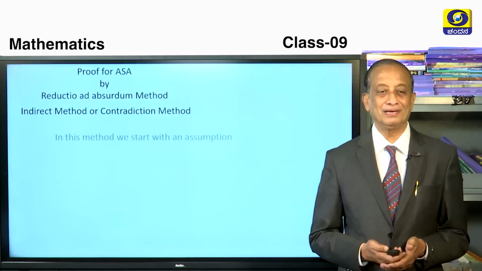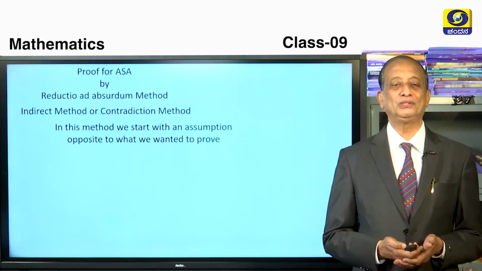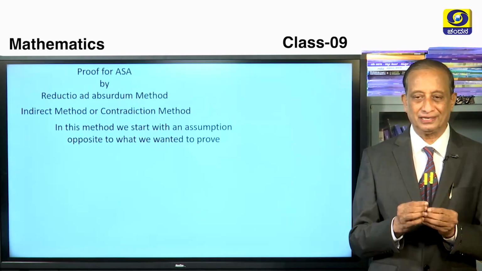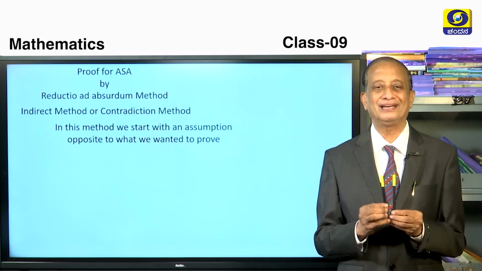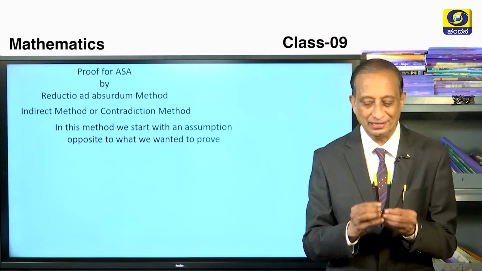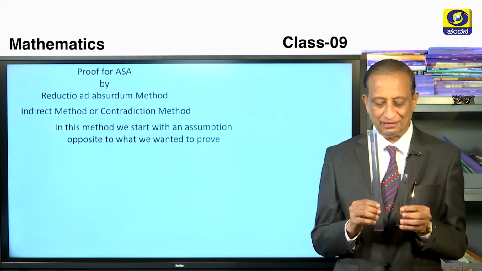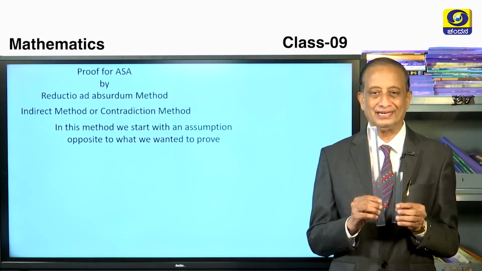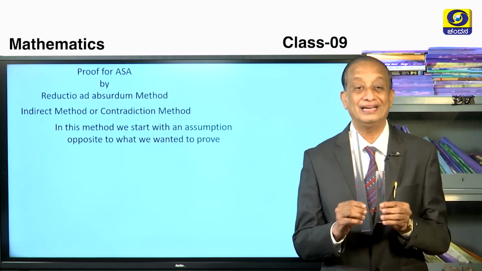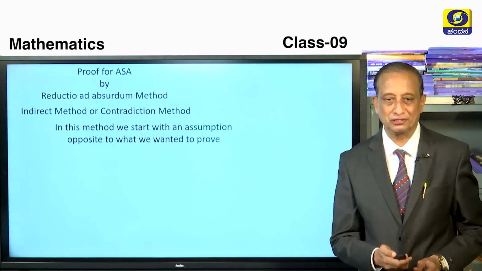So, in this method, we start with an assumption opposite to what we wanted to prove. For example, here there are two objects. Say we wanted to prove that they are equal. We start with an assumption that these two are not equal. Another example, here are two scales of different lengths. We want to show that they are different in length, but we start with an assumption that they are equal. This is the beauty of this reductio ad absurdum method.